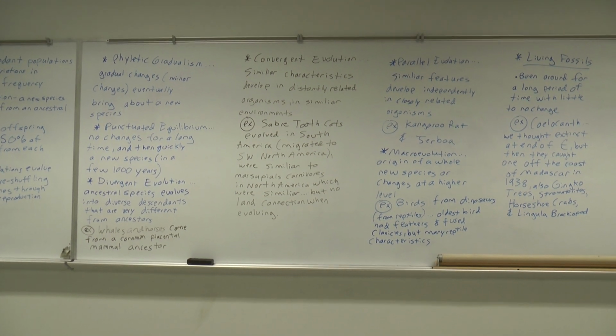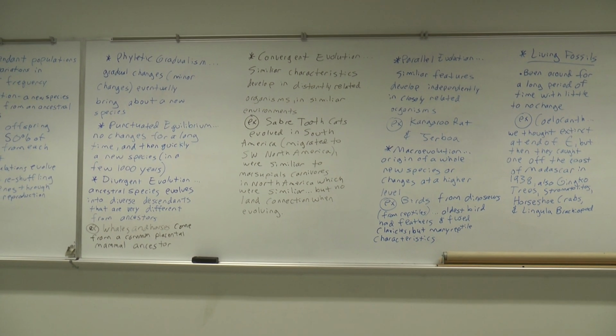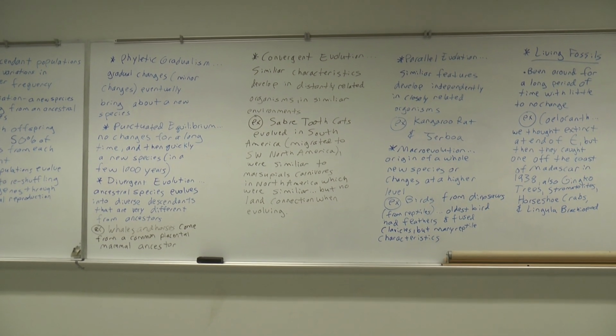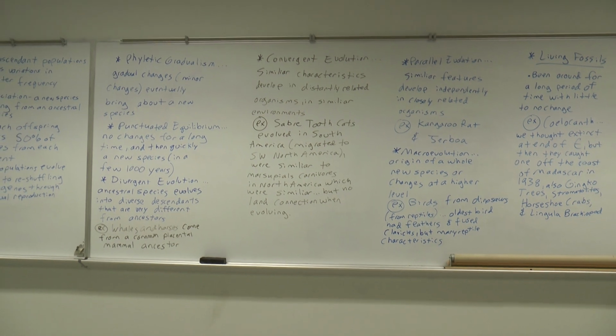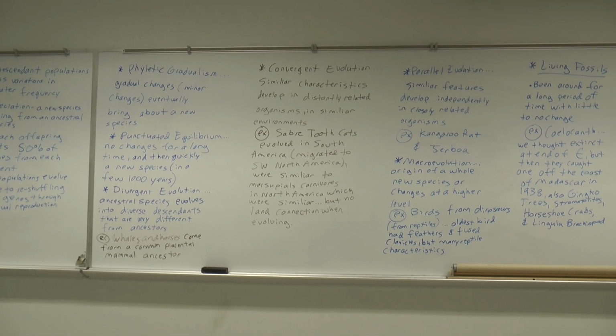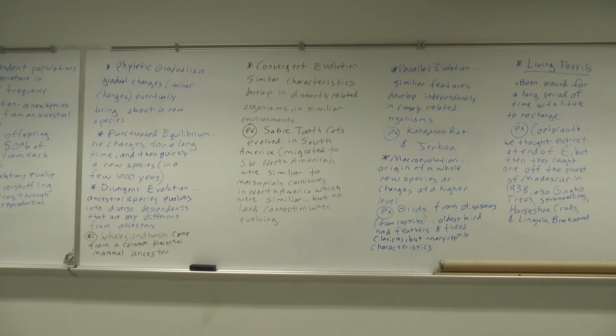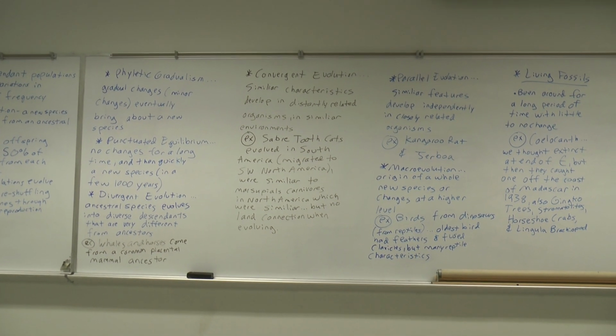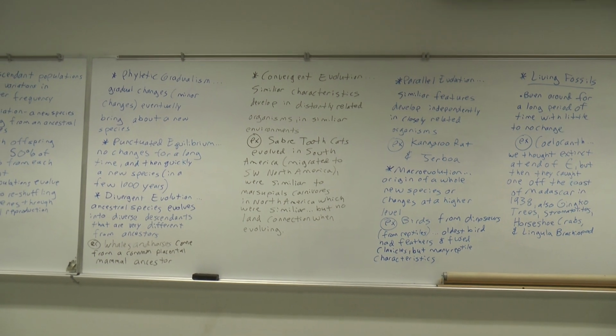So they were similar, but they were evolving on 2 different continents, okay? The marsupial carnivores in North America, the saber-toothed cats in South America. But when these 2 creatures were evolving, we did not yet have a land connection. Everybody knows now there is a land connection.